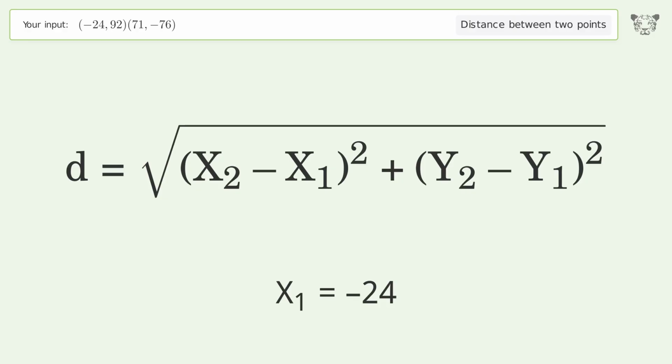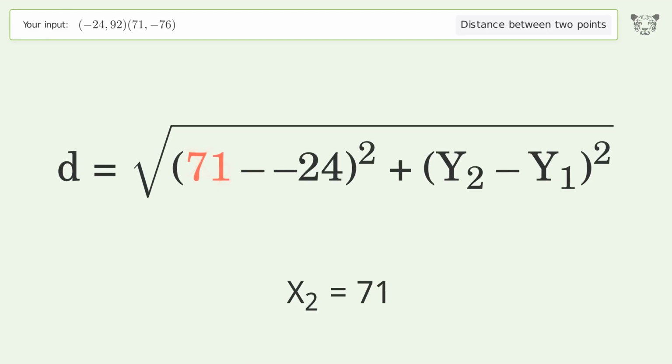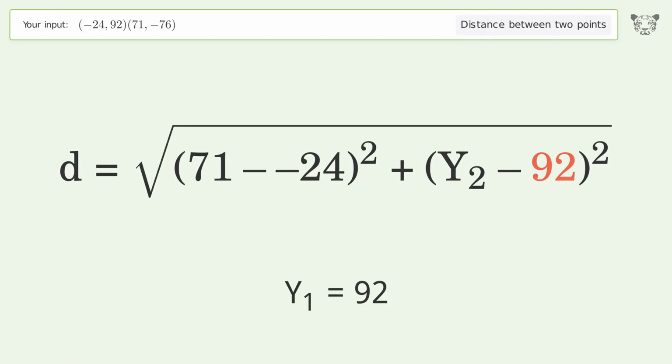x1 equals -24. x2 equals 71. y1 equals 92. y2 equals -76.